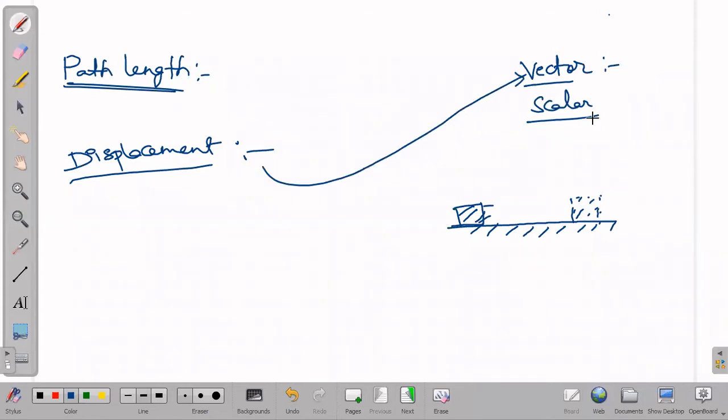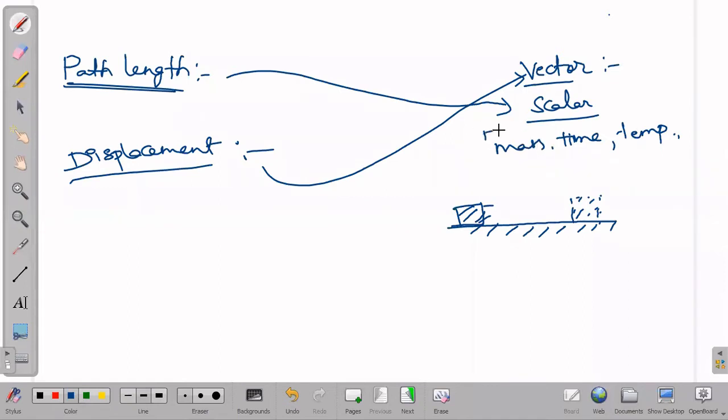A physical quantity which has only magnitude and does not have any direction can be taken in terms of scalars. We have plenty of examples, like time, which does not have any direction. Temperature does not have any direction. And mass does not have any direction. All these are examples of scalars. We have already seen a vector example, displacement. We have many more examples of vectors that we will see in further cases, and there itself I will tell you. Forces also come under vectors.